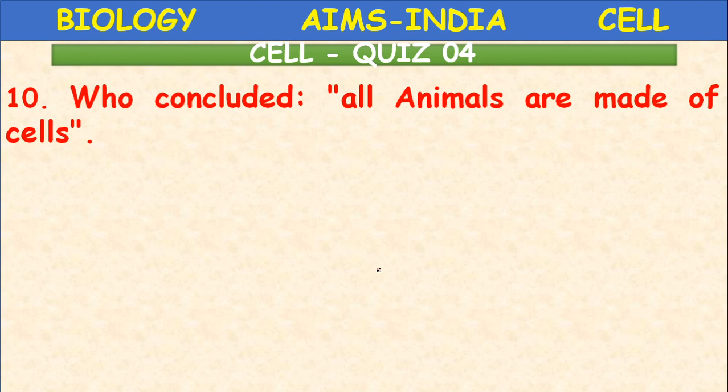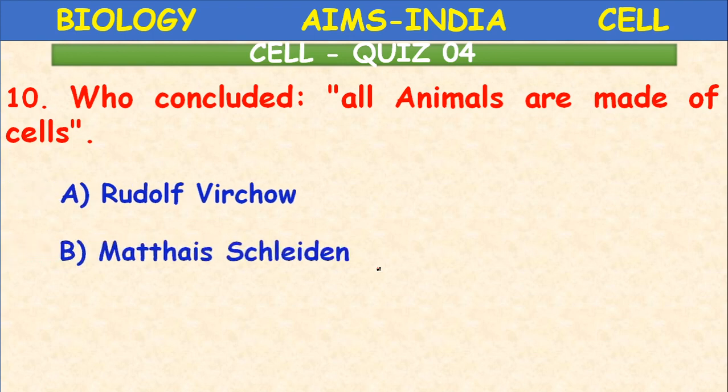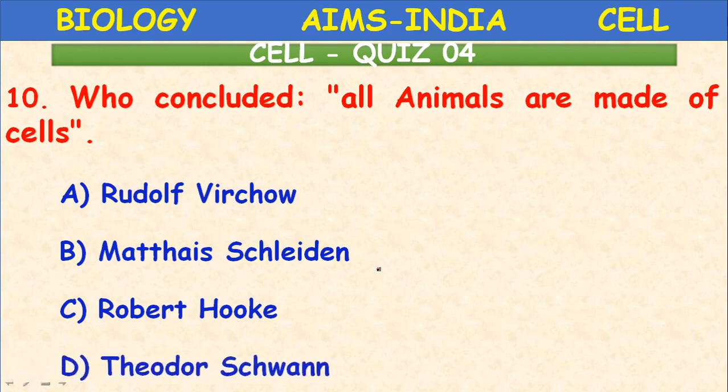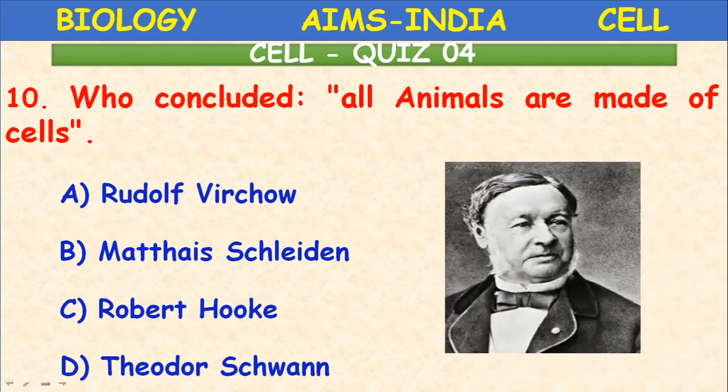Who concluded all animals are made up of cells? Rudolf Virchow, Matthias Schleiden, Robert Hooke, Theodore Schwann. A zoologist by name, he is the person. In the textbook it is not there. Who is he? Theodore Schwann. He is the zoologist who observed the different animal tissues and proposed that all animals are made of cells.